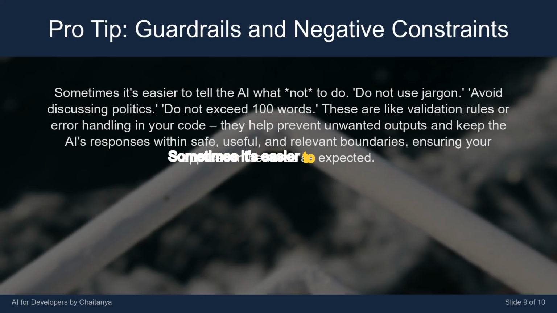Sometimes it's easier to tell the AI what not to do. Do not use jargon. Avoid discussing politics. Do not exceed 100 words. These are like validation rules or error handling in your code. They help prevent unwanted outputs and keep the AI's responses within safe, useful, and relevant boundaries, ensuring your application behaves as expected.